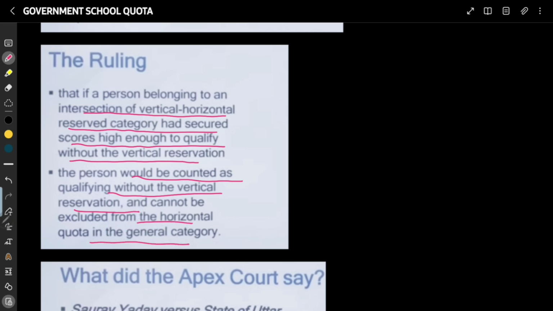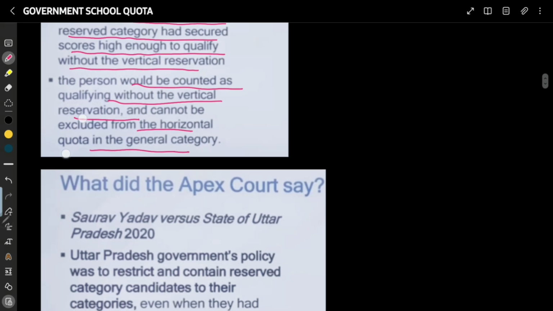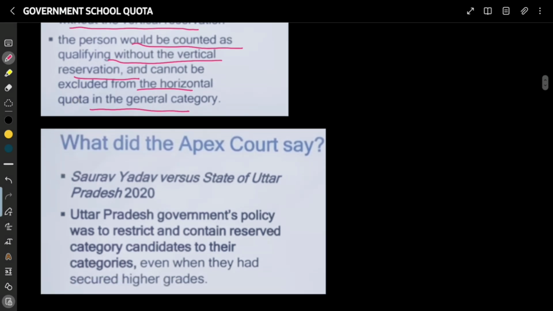I'll give you an example, and before that, let us see how it came. There has been a court case between Saurav Yadav versus State of Uttar Pradesh, where the Uttar Pradesh government policy was to restrict the reserved category candidates to their category even when they had secured higher grades.